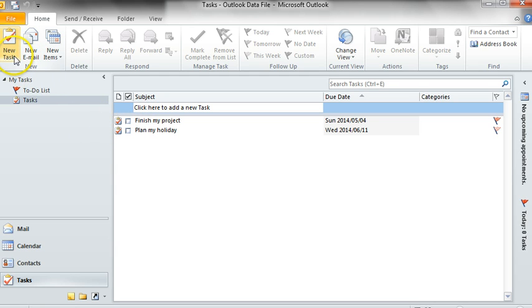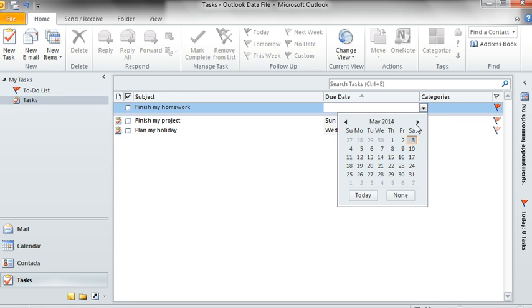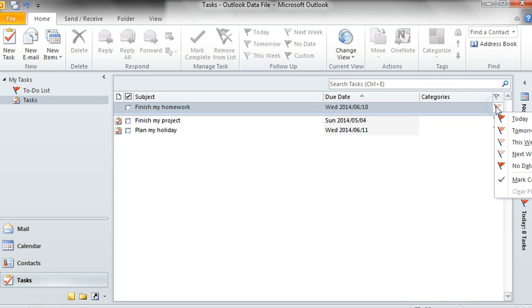If you want to add a new task, you can either click on New Task over here or just add the new task. For example, finish my homework. Add a due date for this specific task. And you can also categorize this task for when it should be completed.